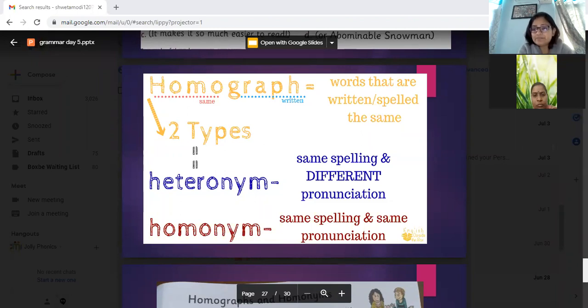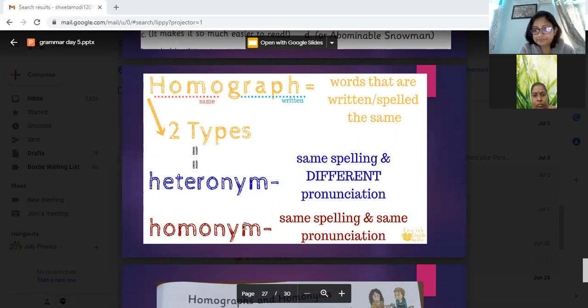When you have the same spelling and the same pronunciation, but the meaning is different, then it is a homonym. But if you have the same spelling, but the pronunciation is different, then it is a heteronym. The first example is right and right. Both have the same spelling and the same pronunciation, but the meaning is different. One right is if your answer is right or wrong, and one right is the direction, left and right.